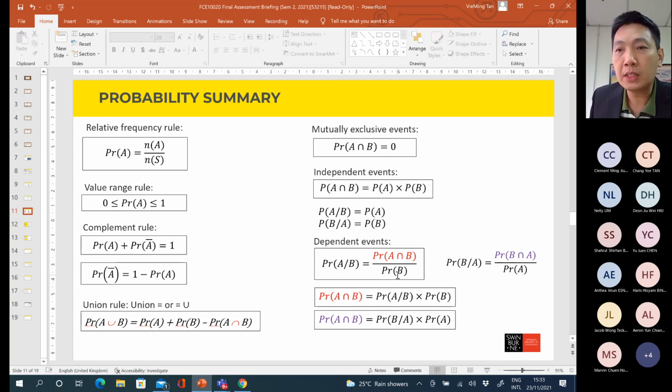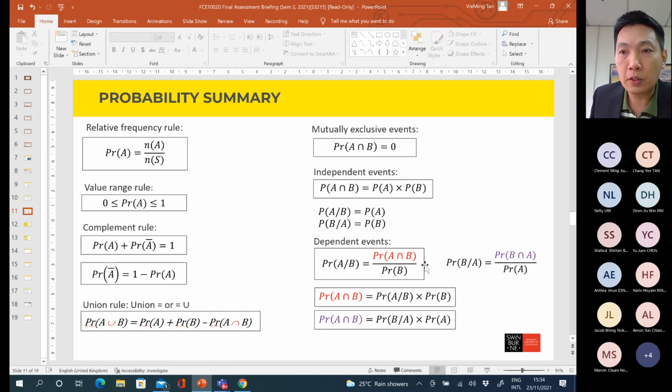Okay. So similarly, if you want to calculate probability B given A happen, if A and B are dependent events, the result will be equal to probability B intersect A divided by probability A, because it's based on A now. Okay, depends on A. So bear in mind, A intersect B is equal to B intersect A, same meaning. Okay, but A given B is not always equal to B given A. So this part you need to remember, right?